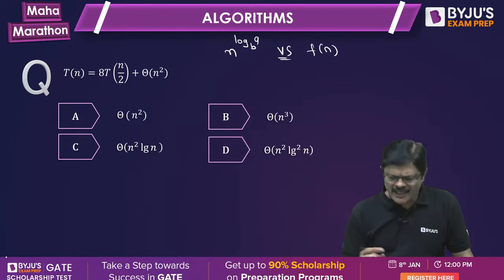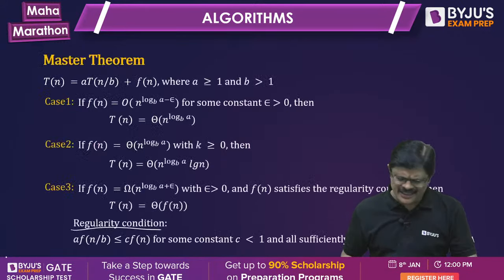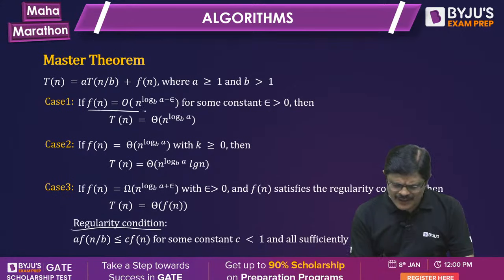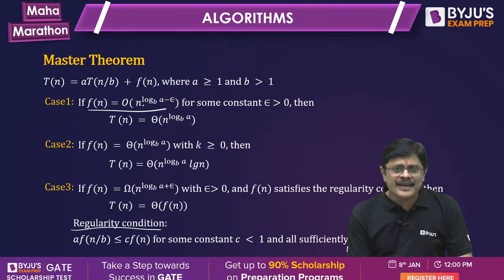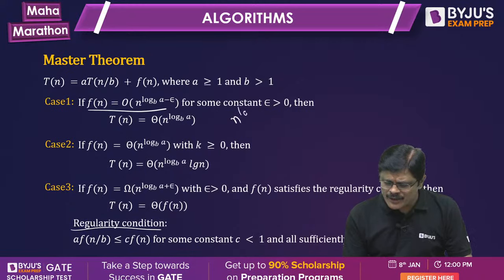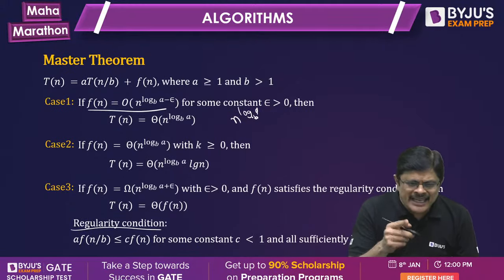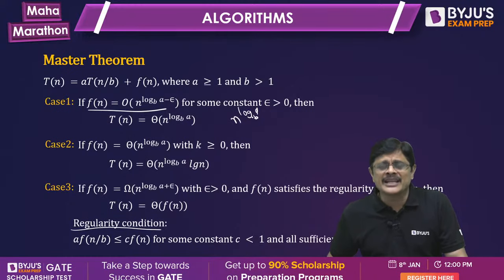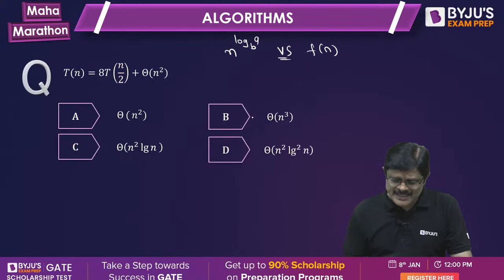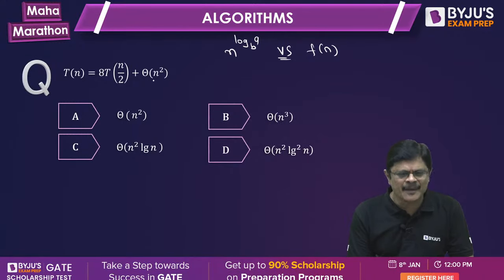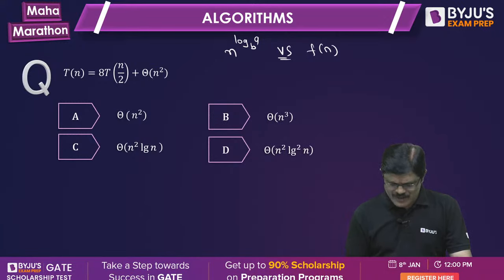So, of course, yeah, that same thing, sir. Here n power log a to the base b dominates. For that, you are saying a is greater than b power k. No, that is only possible for polynomial functions. That is possible only when it is in n power k form. Because it is n power k form, you can obviously use this. When it is a polynomial form, you can use that particular extended master theorem. Your wish.